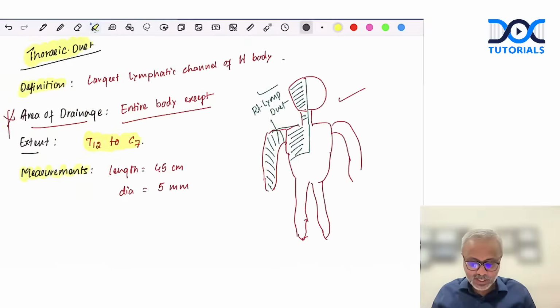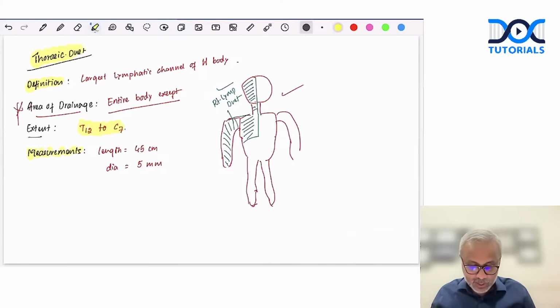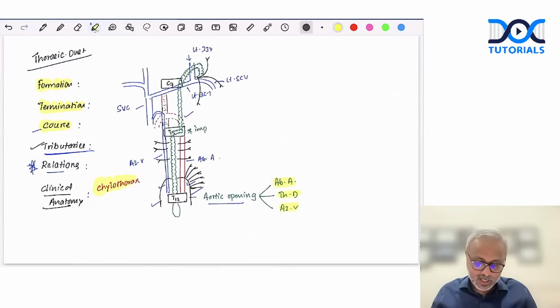Imagine thoracic duct is asked for a 5 marker and you have described it under the headings of: what is it? That is definition. What does it drain? Area of drainage. What is its extent? Measurement. Formation, termination, course and relation, tributaries. Then you talk about clinical anatomy.